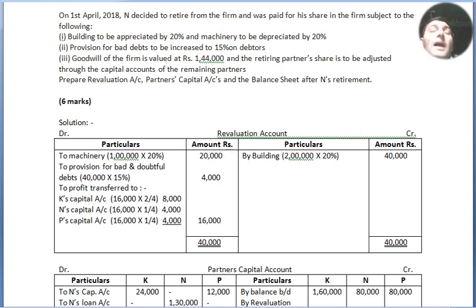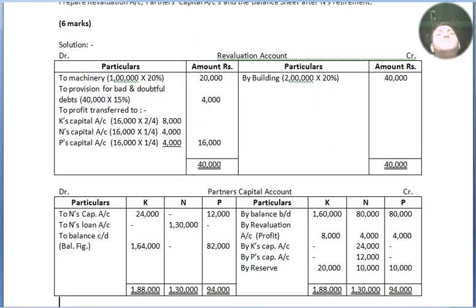Alright. Now I have written it as it is in the revaluation account and transferred the profit as per the profit sharing ratio of the partners. 16,000 is transferred to K's capital account 8,000, N's capital account 4,000, and P's capital account again 4,000. Now both sides tally, 40,000 and 40,000. Now we move to our partners' capital account.